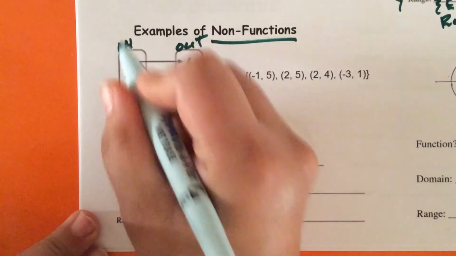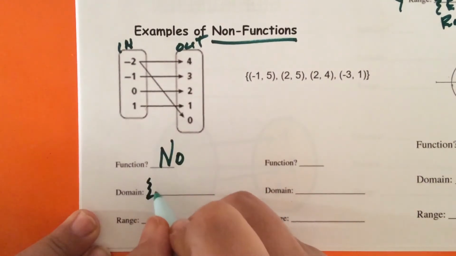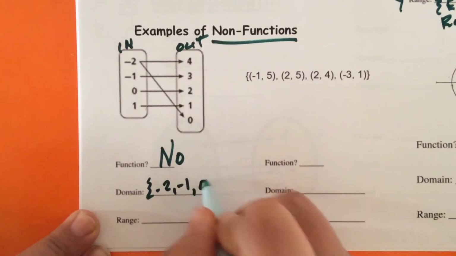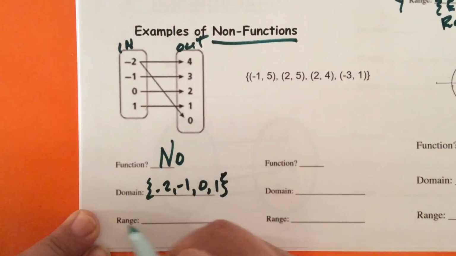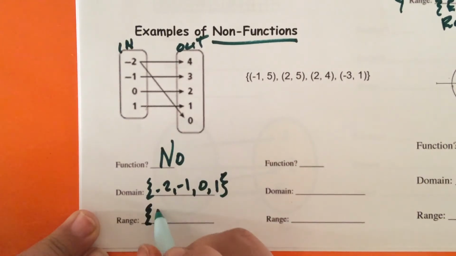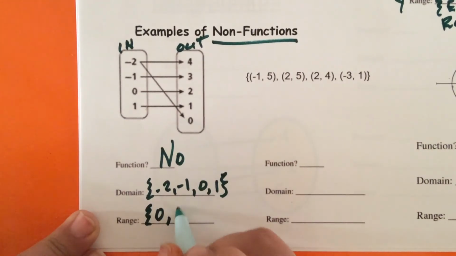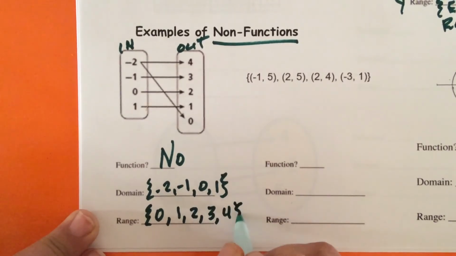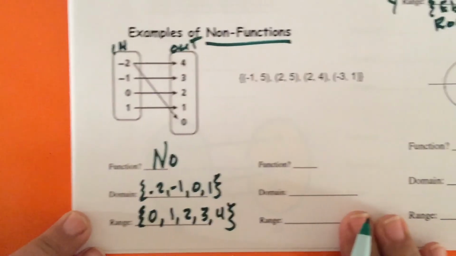The domain are your inputs. So -2, -1, 0, 1. The range is 4, 3, 2, 1, 0, but we're going to put them in order. So 0, 1, 2, 3, 4. We must put them in order.